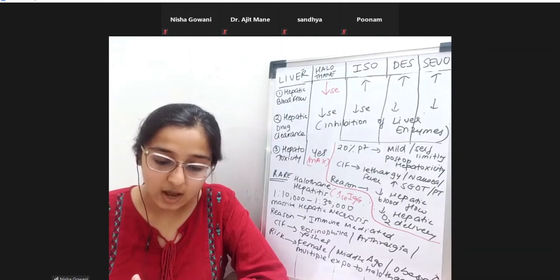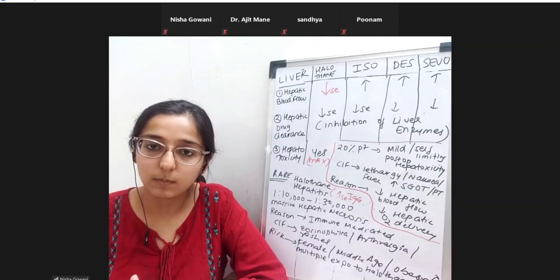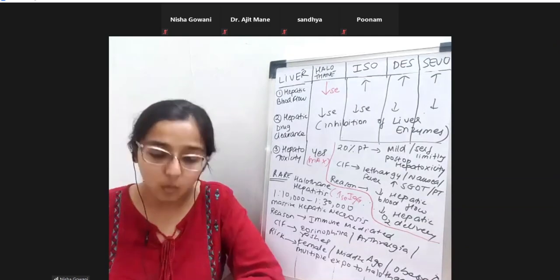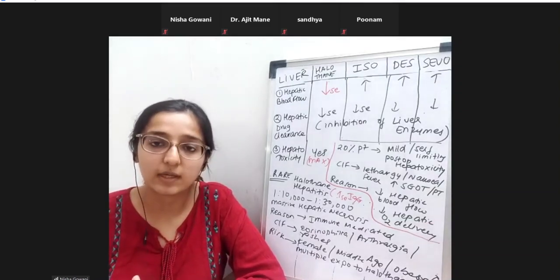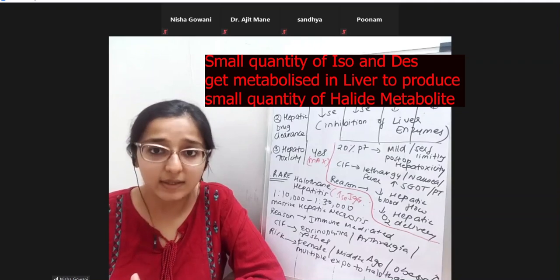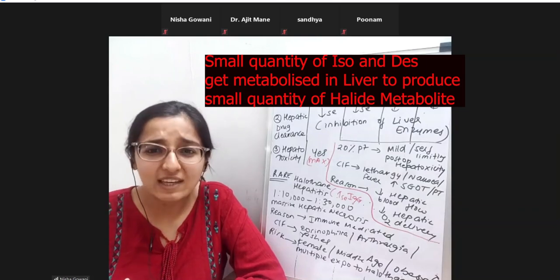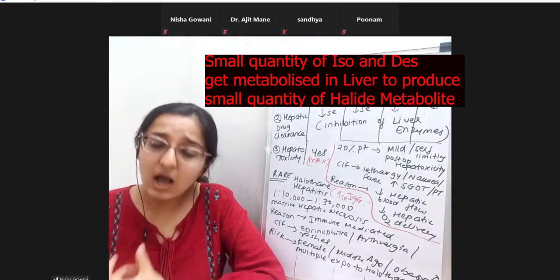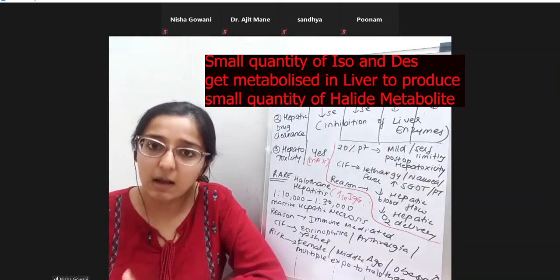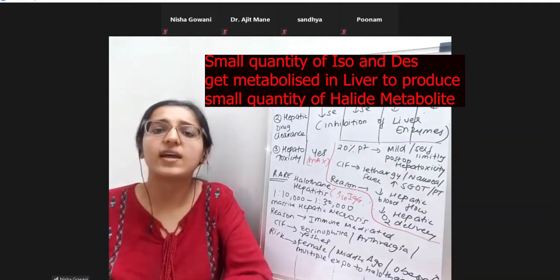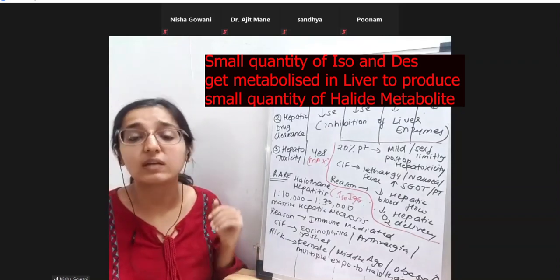Okay, now I told you that isoflurane and desflurane also have some chance of this problem. Why? Because some amount of isoflurane and some amount of desflurane does undergo metabolism in the liver. Halothane we all know definitely undergoes metabolism in the liver, but iso and des also do, to a very, very small extent. The same mechanism, but the amount of this halide metabolite that is produced is very less. So it has a propensity to cause hepatotoxicity, but the incidence is very, very low.